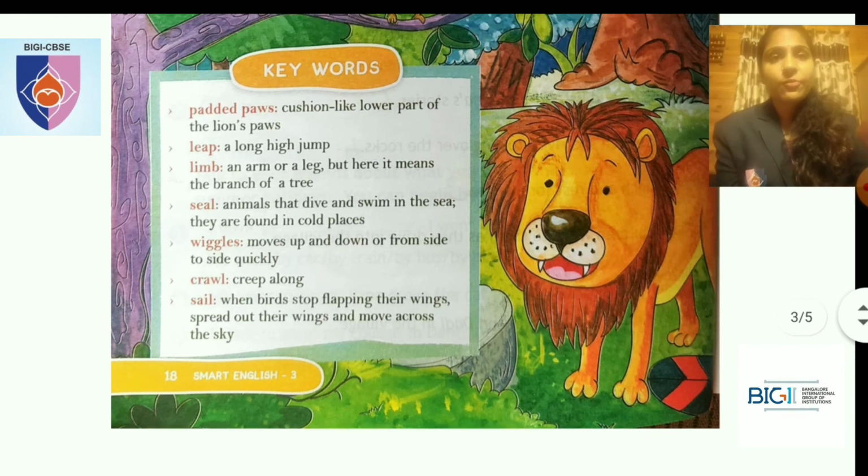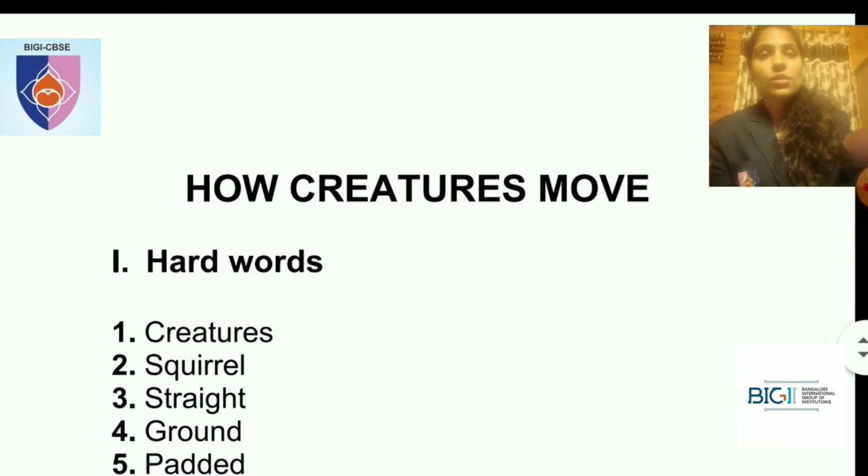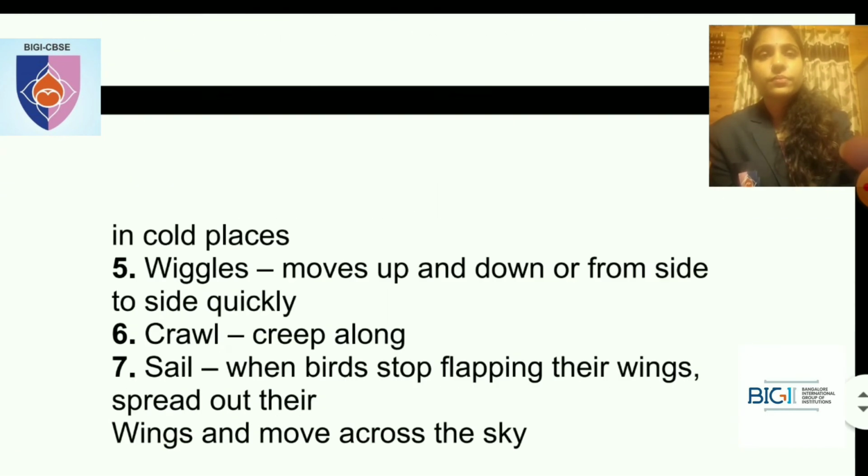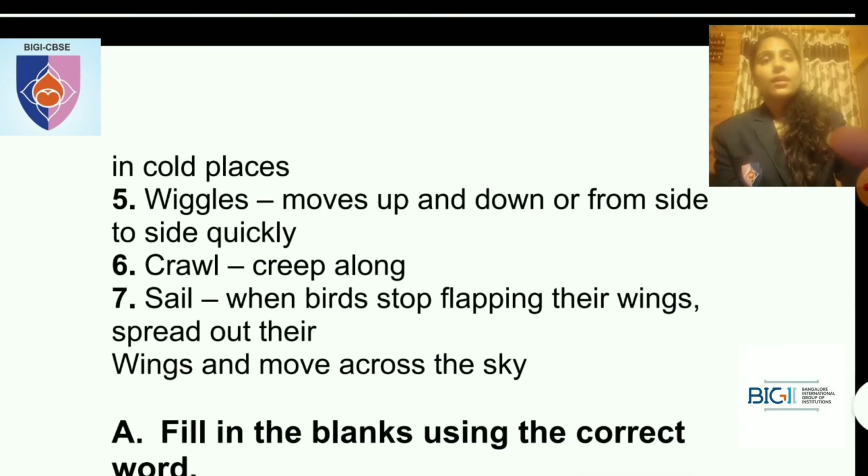So I missed out a sentence there. You can see it here. What is seal? A seal is an animal that dives and swims in the sea. They are found in cold places. Okay. So now the fifth one.